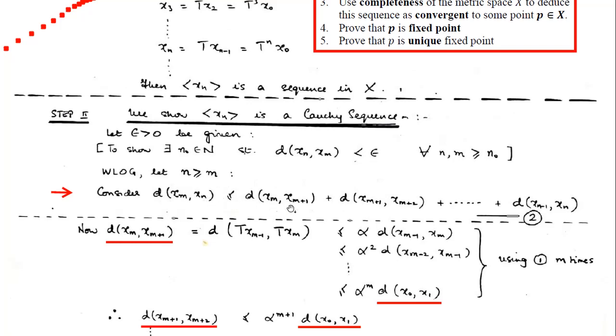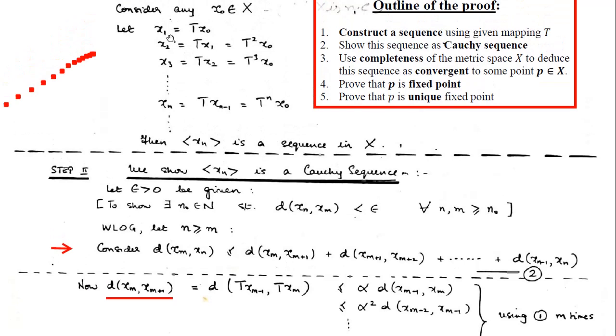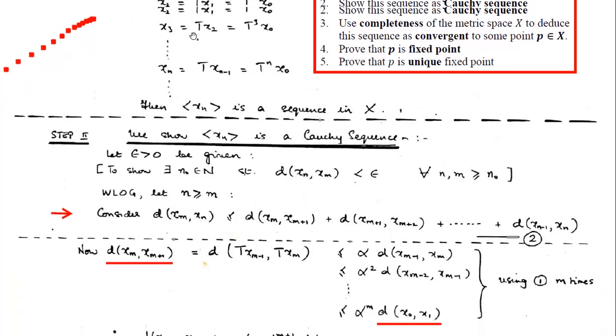Actually, we'll play the trick of putting in the triangular inequality, and that triangular inequality is again inspired from the points we are getting. How? First x0, then x1, x2, and so on. So xm will be here, then xm plus 1, then xm plus 2, and so on up to xn. And we have all the steps. So first step, second step, and so on, we'll have all these. So all these points we are going to use here for the triangular inequality axiom, generalized in this case.